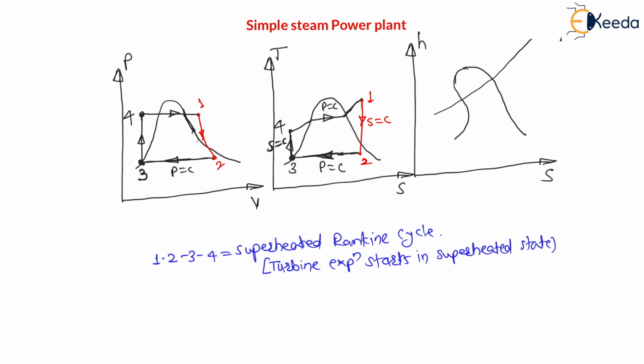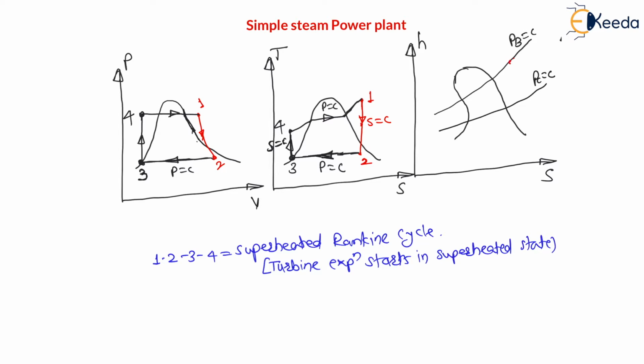Let us say this pressure is boiler pressure, PB, right? Because 4 to 1 is boiler and 2 to 3 is condenser. Let us say condenser pressure, here again condenser pressure. Here on this line let us say it is a condenser pressure line, like this. Pressure on this line is condenser pressure, which is constant. Boiler pressure is constant. Now between these two pressures we have to draw a reversible adiabatic expansion.